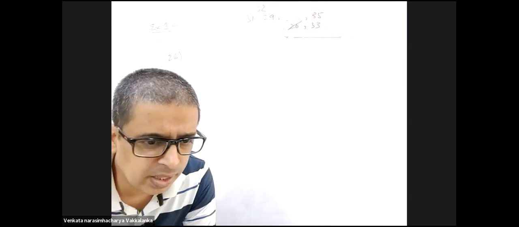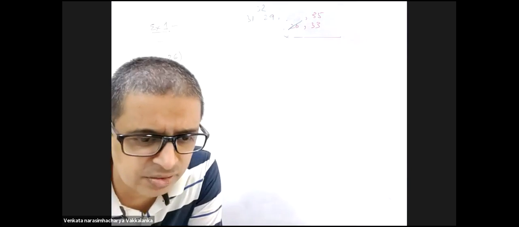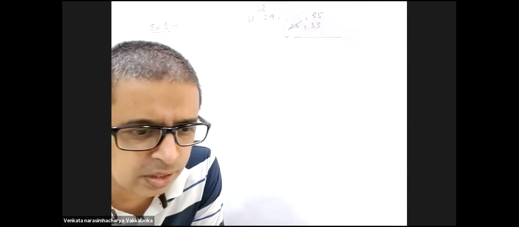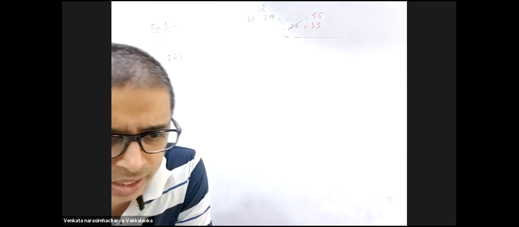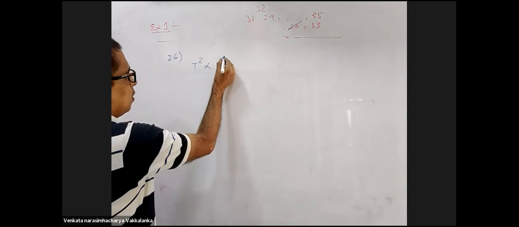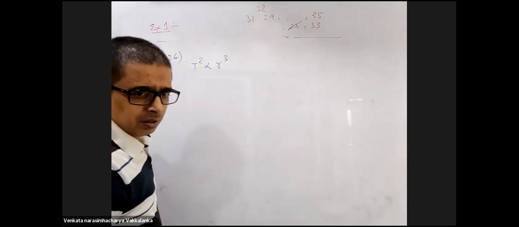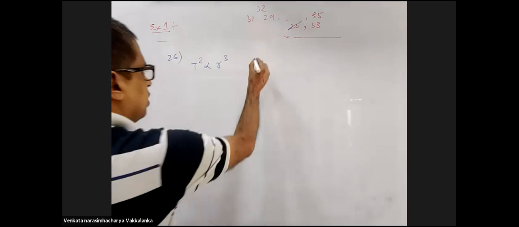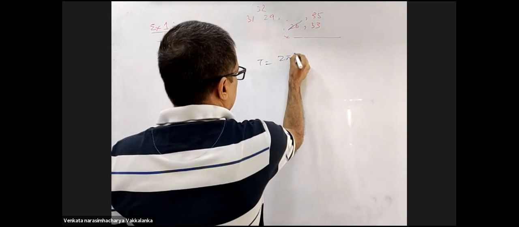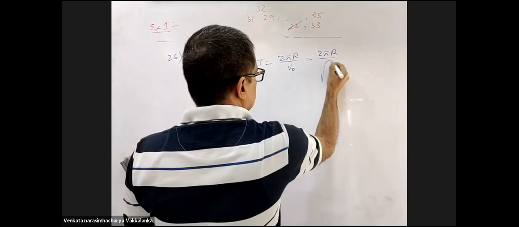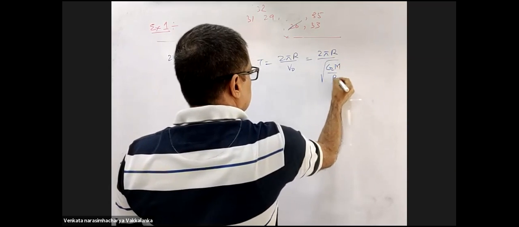26. Two satellites S1 and S2 describe circular orbits of radius r1 and r2 respectively around a planet. If the orbital angular velocity of S1 is omega, find that of S2. T square is directly proportional to r cube. How do you calculate the time period? 2 pi r by v naught, and v naught is under root GM by r.